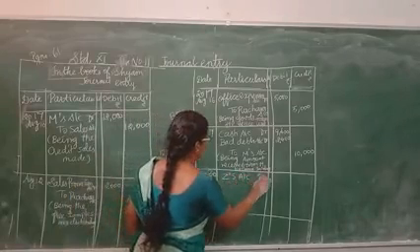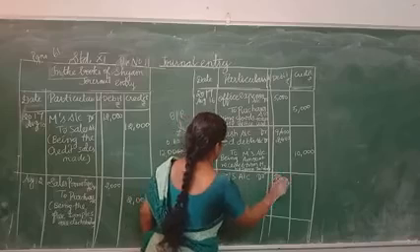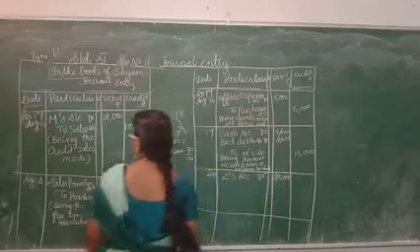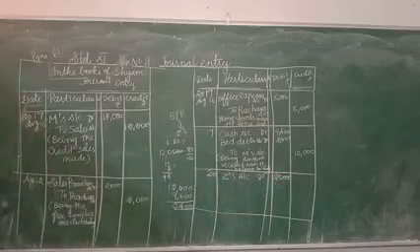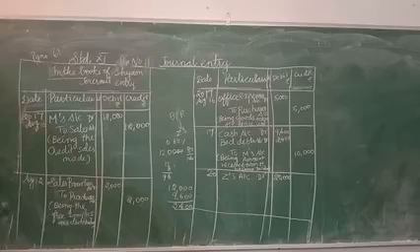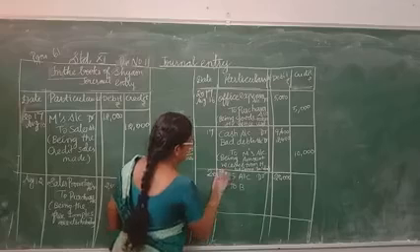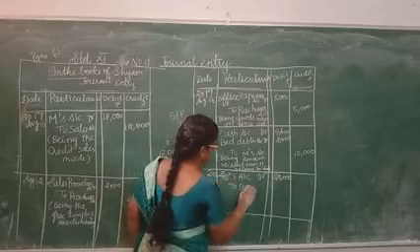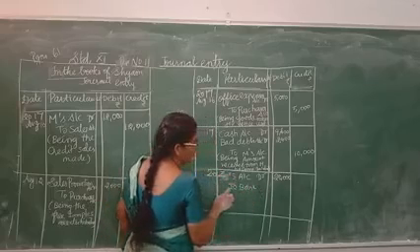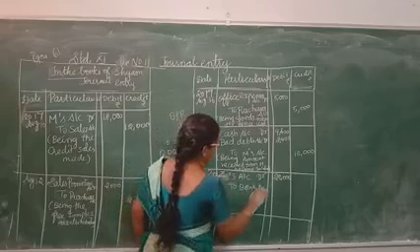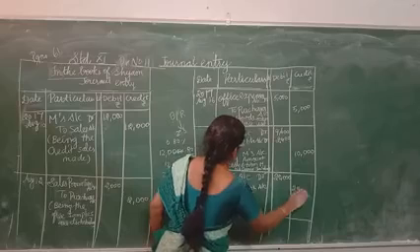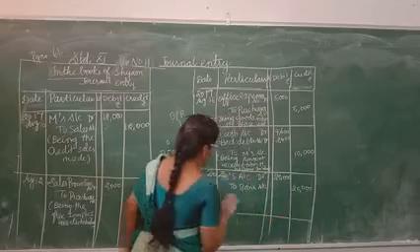So Z account debit 20,000 to bank account 20,000.